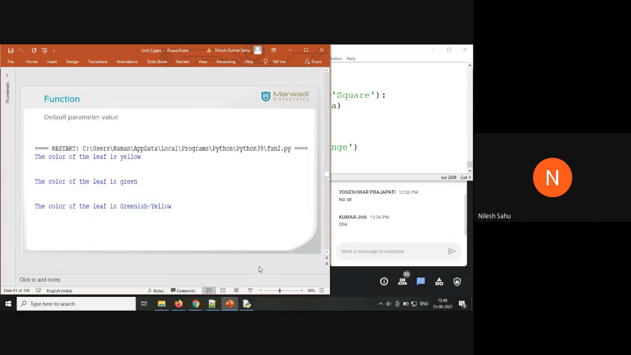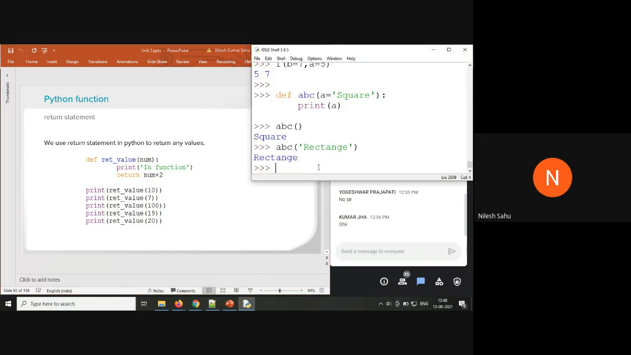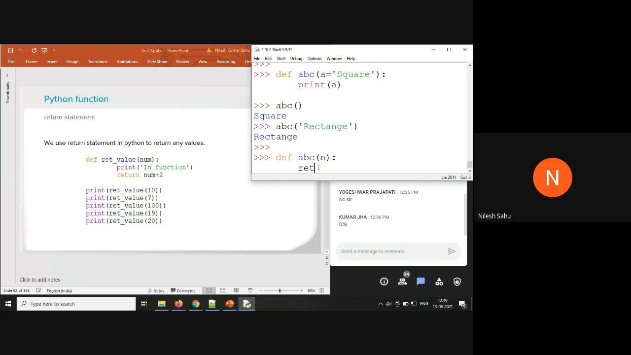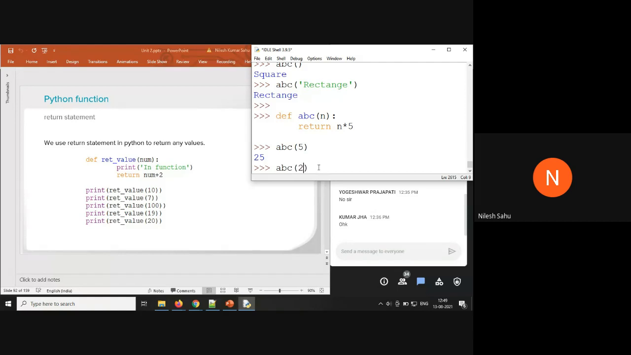Next is the return statement. You can have a return statement inside the body of your definition block. Just say define abc of n, return n into 5. Now instead of printing a value here, I am just returning the value. See, abc of 5 gives 25, abc of 2 gives 10. So it is taking the value, multiplying it by 5 and returning the value. So this is known as return statement.